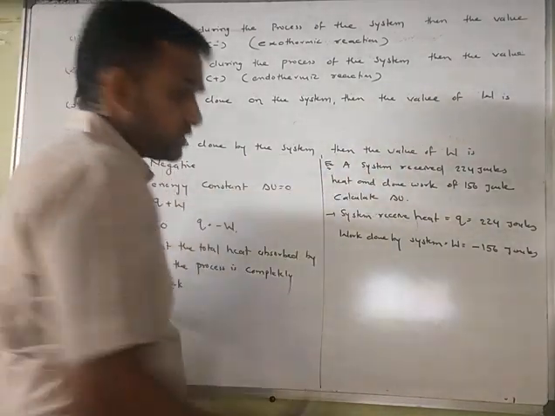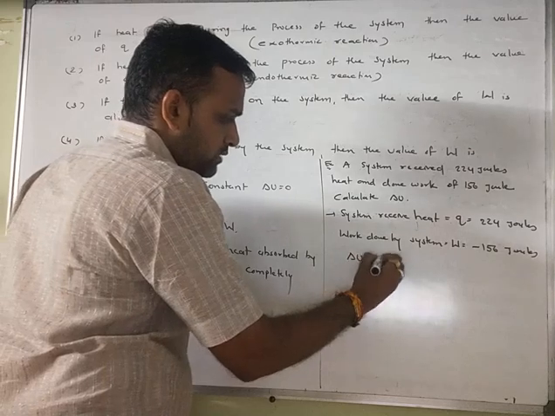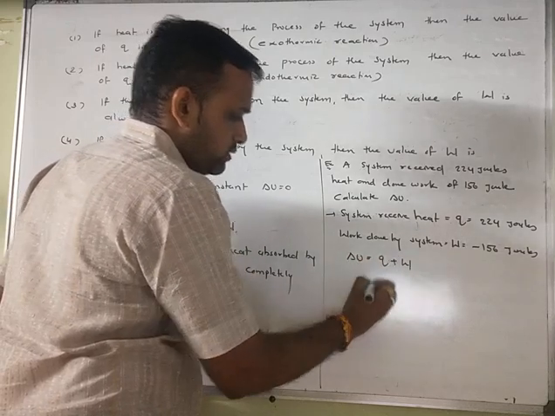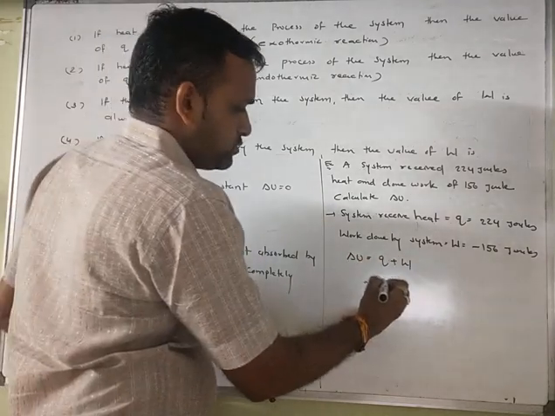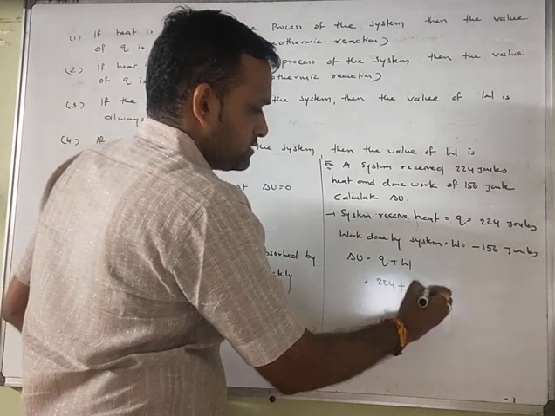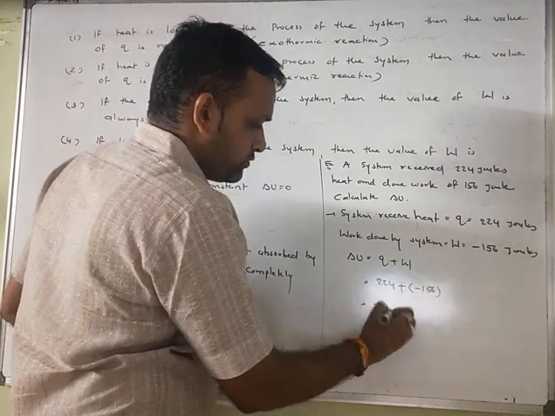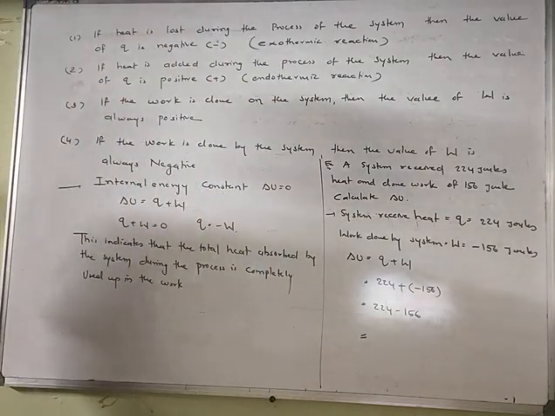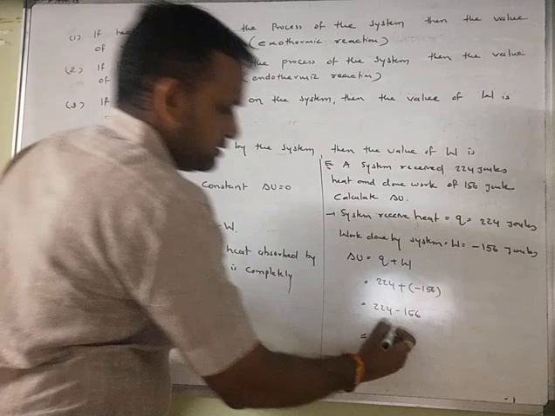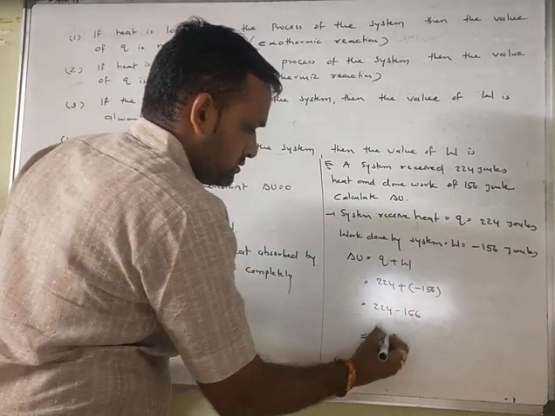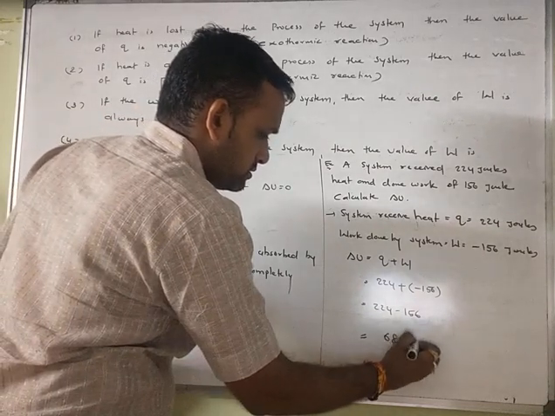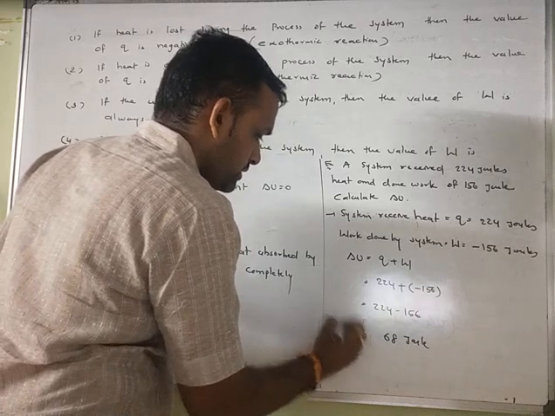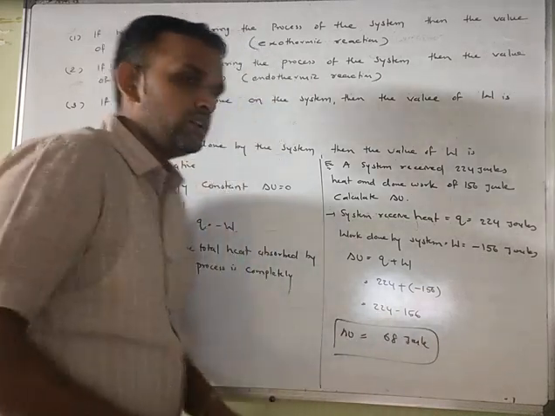Now, according to the first law of thermodynamics, delta U equals Q plus W. Now, what is Q? 224 plus minus 156, I can write 224 minus 156. So the answer will be 68 joules. Delta U, that is the change in internal energy.